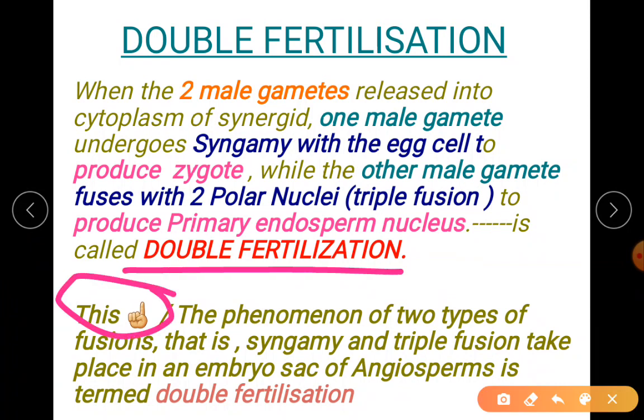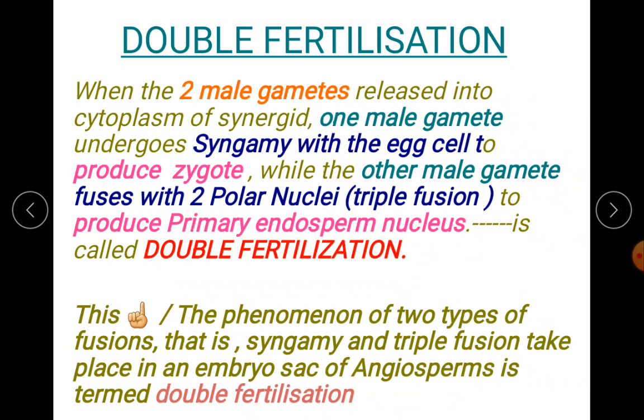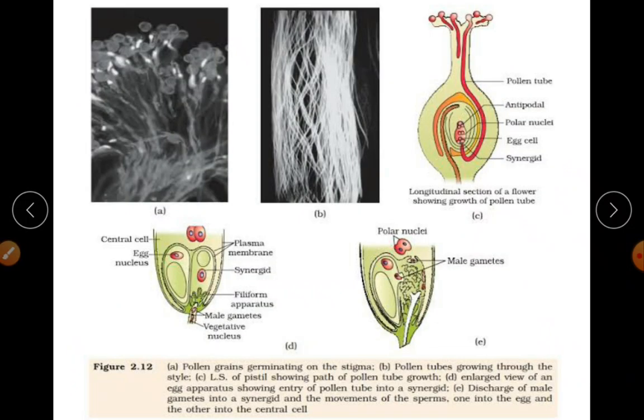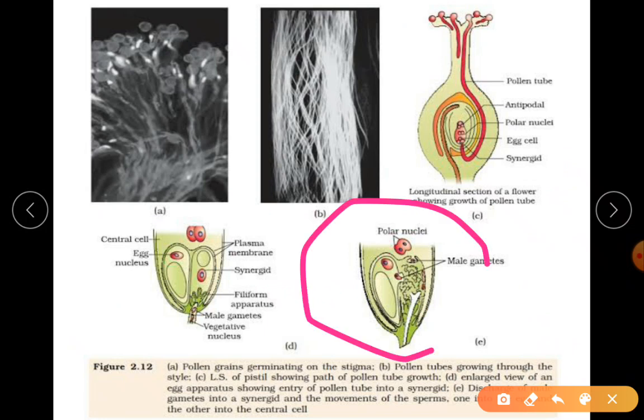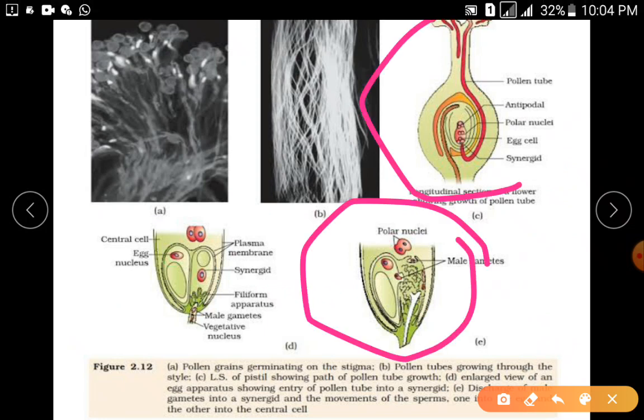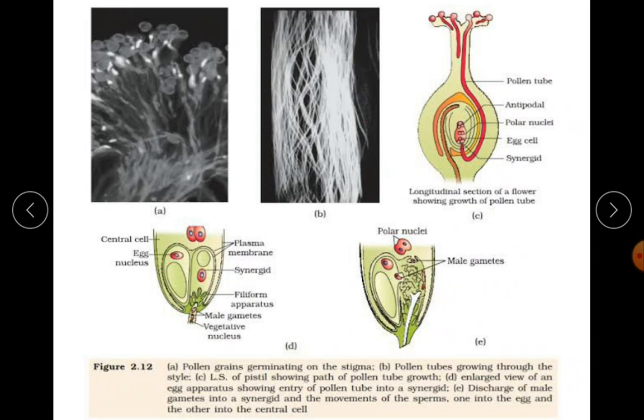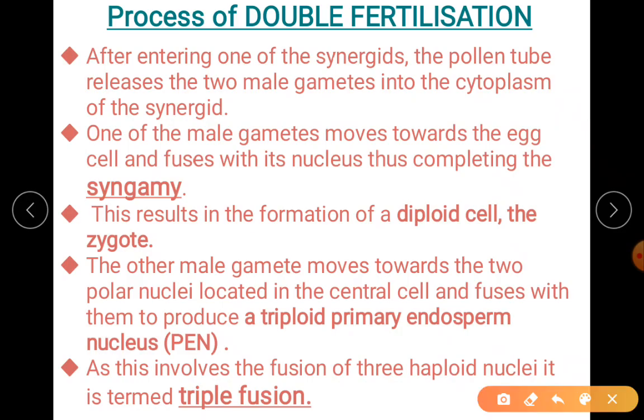So the phenomenon of two types of fusion, that is syngamy and triple fusion, taking place in the embryo sac of angiosperms, is termed double fertilization. That is your 1 mark answer. So you should be able to highlight this one. Again the diagram is coming. That is your double fertilization asked for 5 marks. So the process is here. It's easy. You can remember it, and it is a repetition from your first POC.